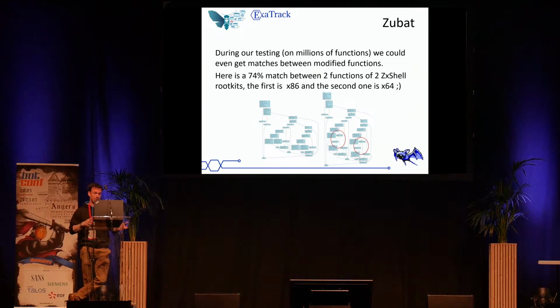And what's interesting is the first is 42 bits, and the second 64 bits, and we have a big match between them. Actually, we didn't have false positives with this technique, maybe later. It works in the real world with a lot of functions indexed.